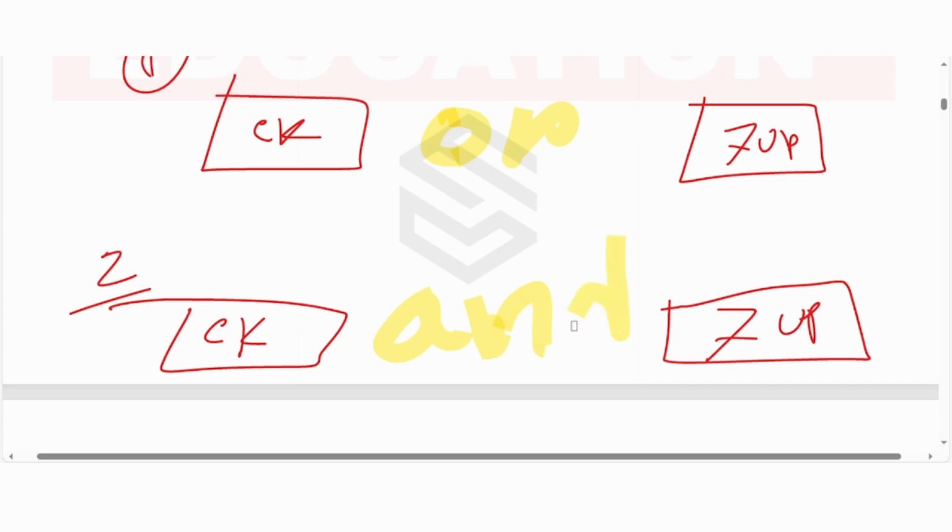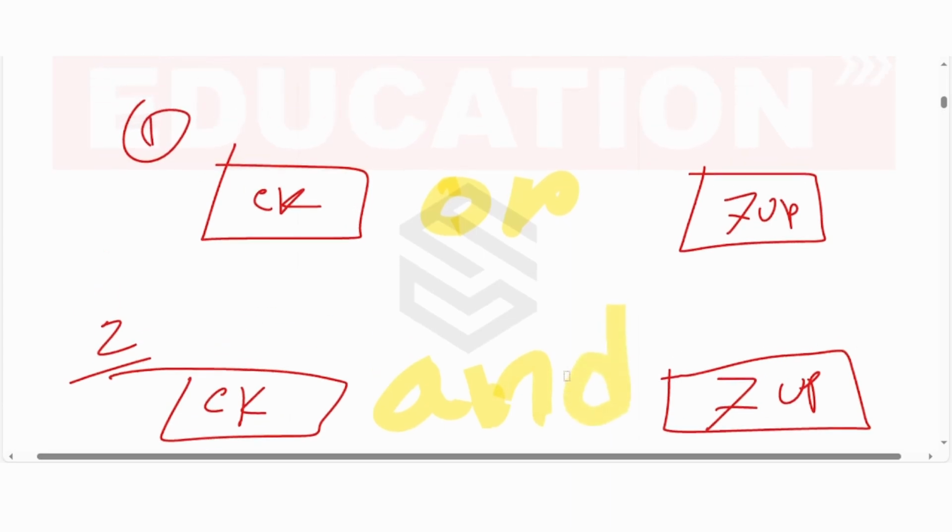So see, in the first scenario, think about it. Can you really choose both? Can you choose Coke and also 7-Up? No, you need to choose one, because it is or, right? You cannot choose both, you choose one.